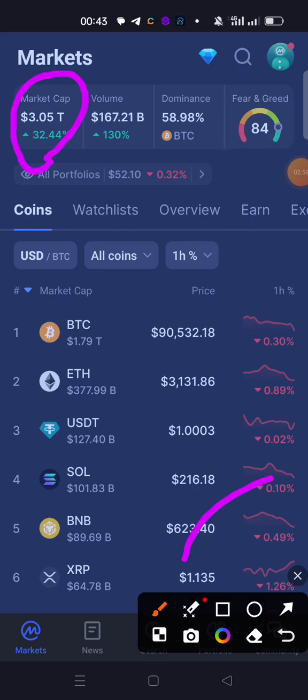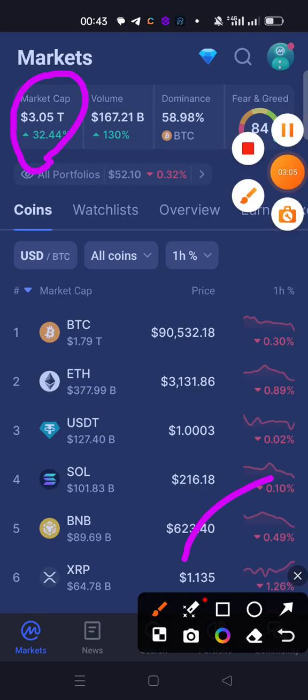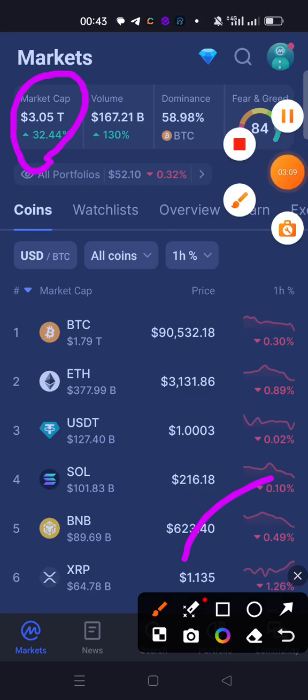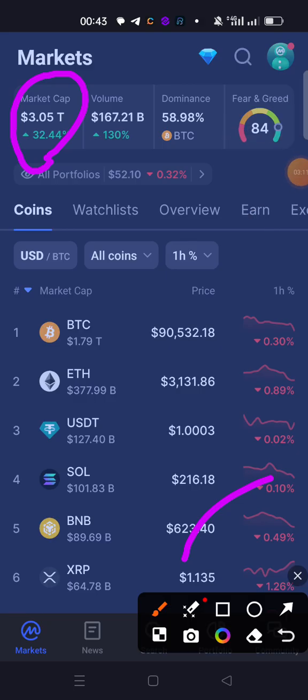So guys, keep an eye on your investment. Watch out for your entries and watch out for your exits in your trades. So guys, this is just a quick solve on market cap.